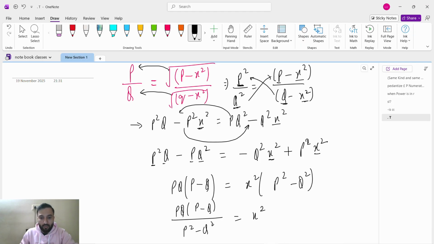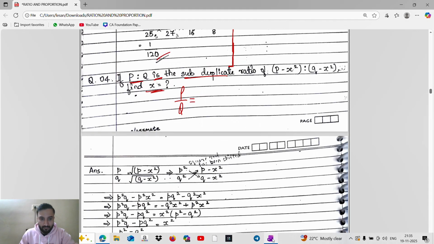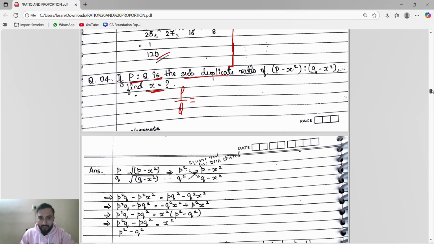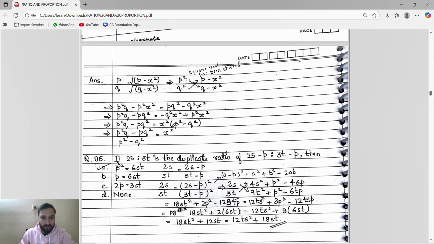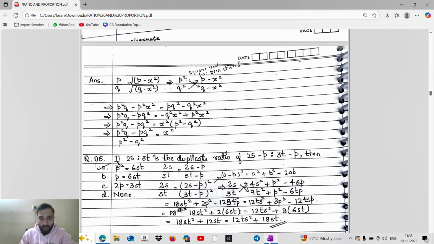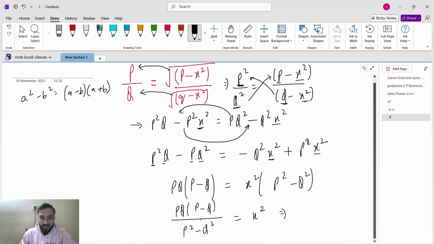So see guys, this p square minus q square is nothing but a square minus b square. That is a minus b into a plus b. Or what is the option? Okay, option is like this only. ठीक है, चलो भैया. Option is like this, guys. From here we'll see the option. If option is like this, we are going to stop it. If option is more, we have to solve it.